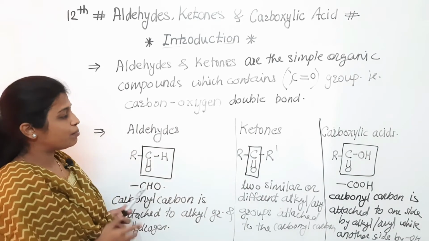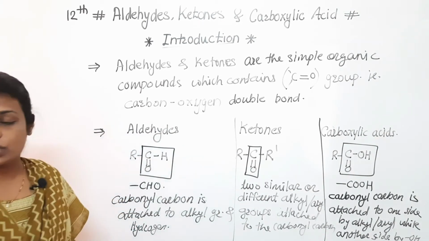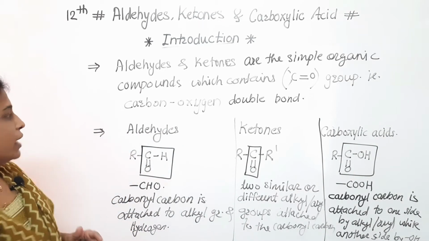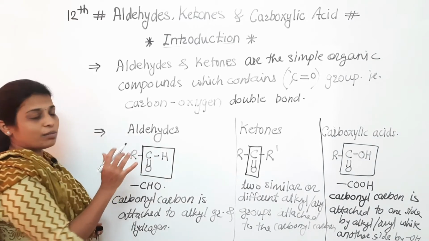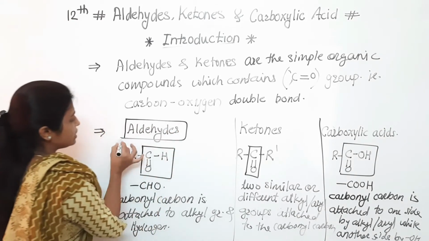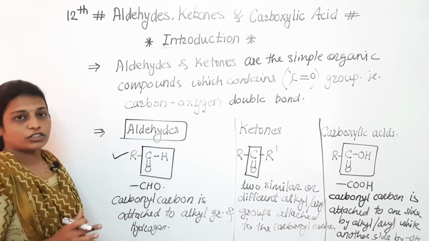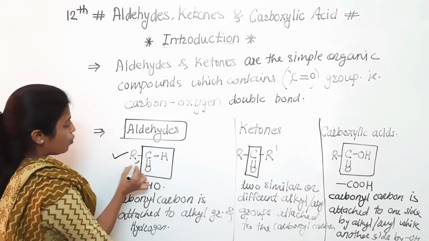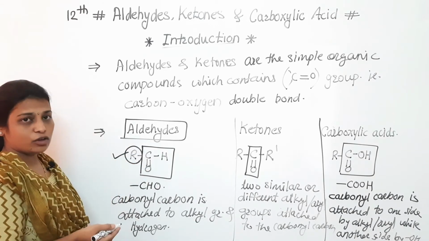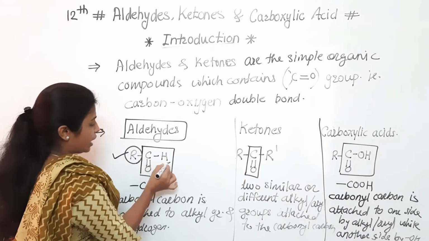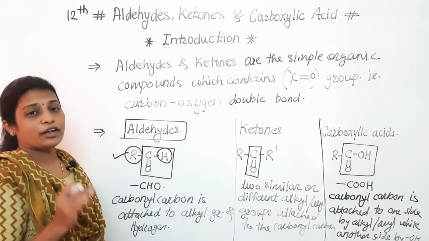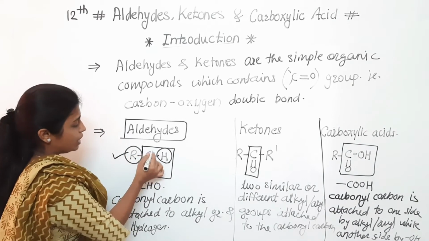So this is the part where we discussed what is meant by aldehyde, ketone and carboxylic acid. Simply keep in mind that if we consider the aldehydes, there is a presence of CHO, that is the functional group. Means one side an alkyl or aryl group is attached and to the other side compulsory hydrogen is present on that carbonyl carbon.